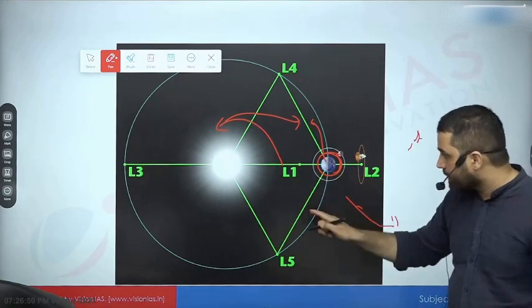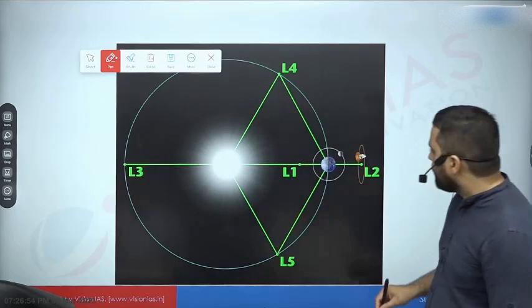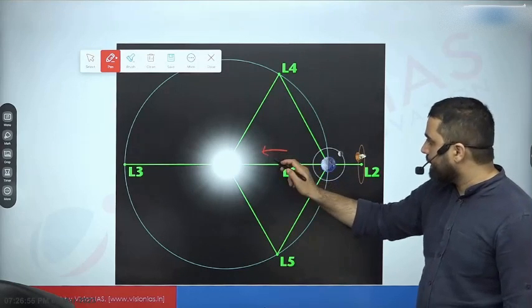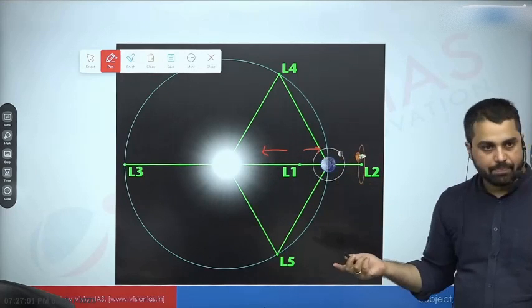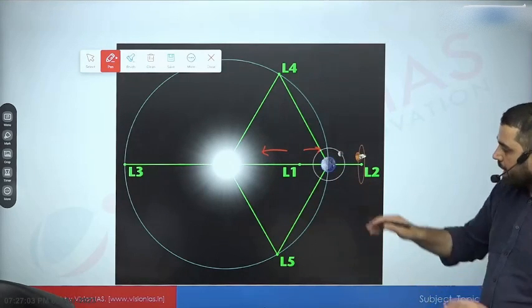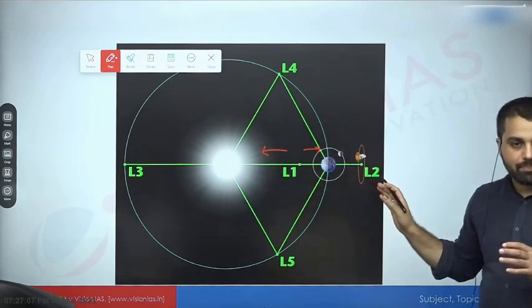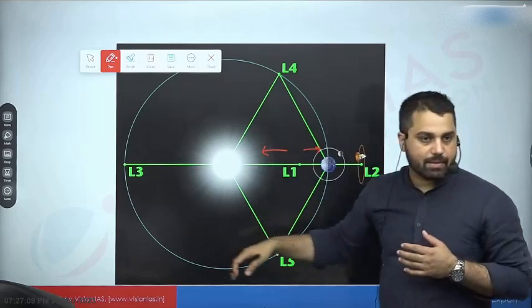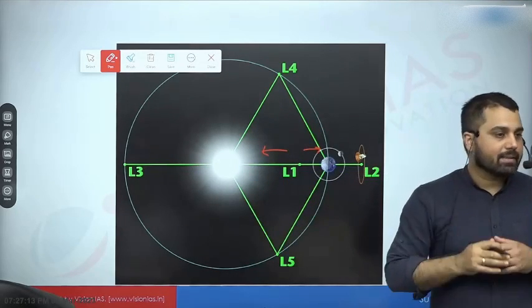So that is why this L1 point, where we are going to keep the Aditya mission, Sun is pulling in this direction, but Earth is balancing this force a little bit. Because of this, any probe around L1 will be bound into the Earth-Sun system. So as Earth revolves around Sun, the L1 point is also going to revolve around Sun in exactly 365 days.